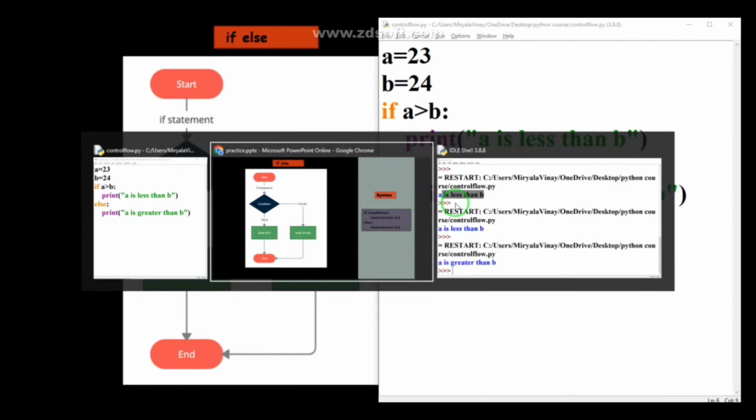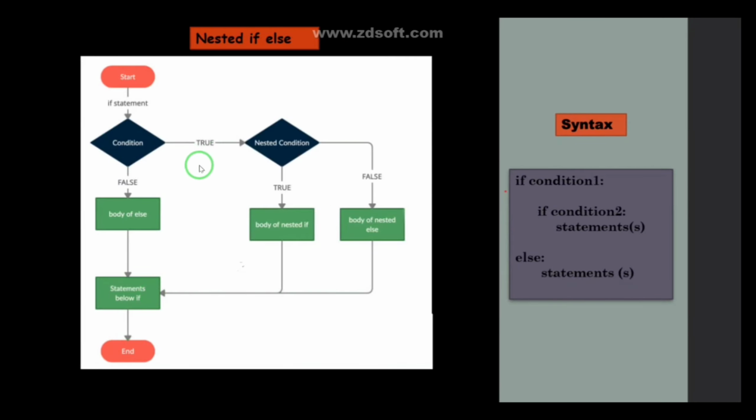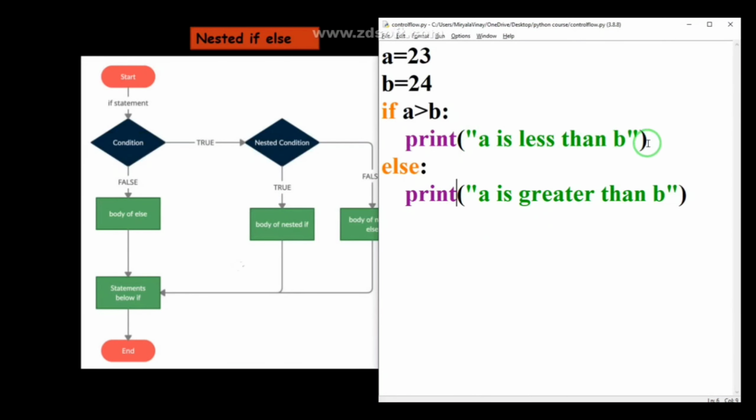And coming to the next one, the next one is nested if else. Nested if else means an if statement consisting of another if statement inside the if. Okay, it is confusing, right? So I want to clear that also, and I want to check here whether a is greater than or equal to b. Something I am changing like this. I am initializing a equal to 23, guys, and another variable called b equal to 23 only, and I want to check that a is greater than or equal to b.